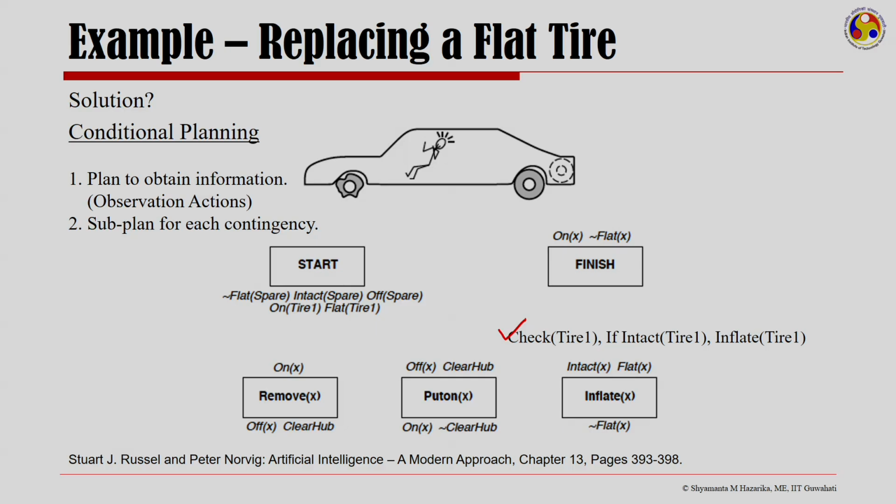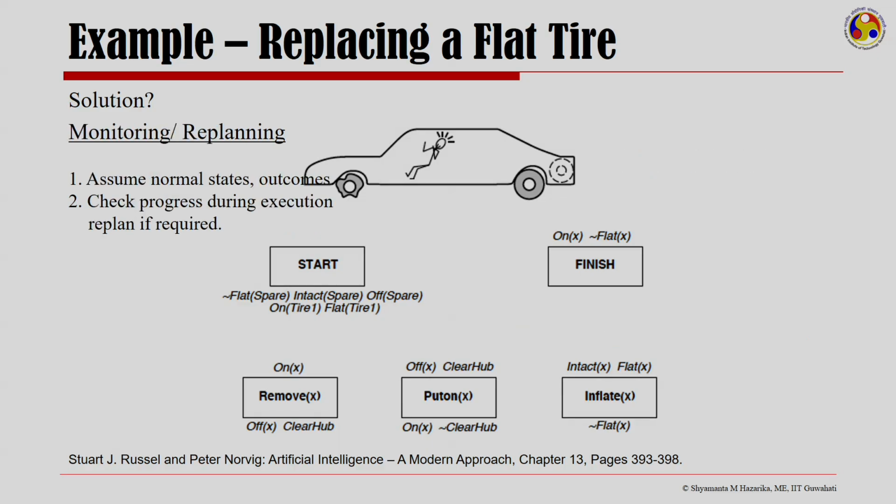So, this is a conditional plan. Now, it is expensive because it plans for many unlikely cases. On the other hand, you could think of monitoring or replanning, where you assume normal states and outcomes, and you check progress during execution and replan if required. This will lead to failure if I come across unanticipated outcomes.